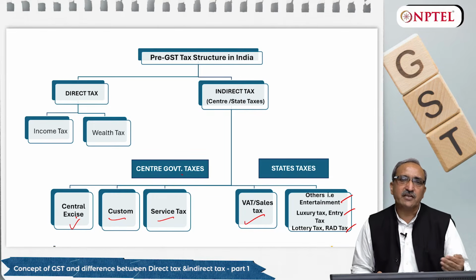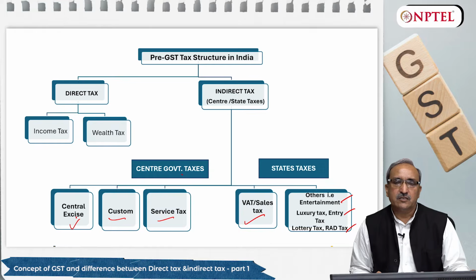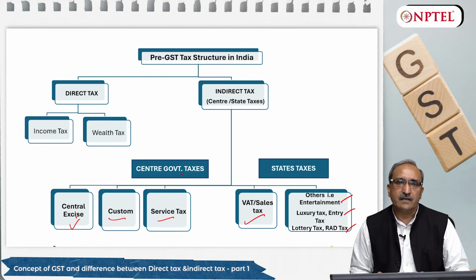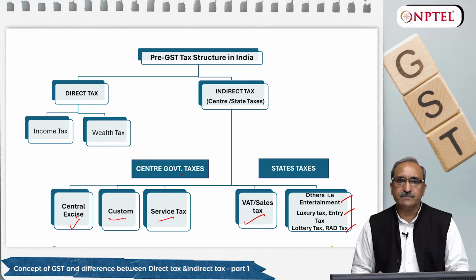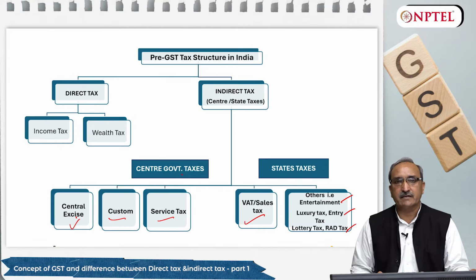Sales tax was paid by the customer to the supplier, and the supplier further paid it to the government. It was not paid directly by the consumer to the government, unlike income tax, where the assessee pays directly to the government. In indirect taxes, the assessee pays to the supplier and the supplier pays to the government. It is routed through the supplier. That's why they are indirect taxes.